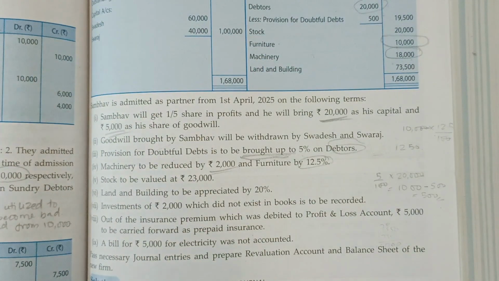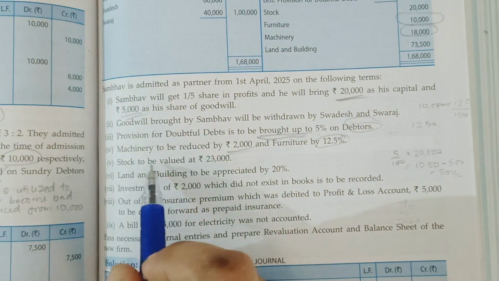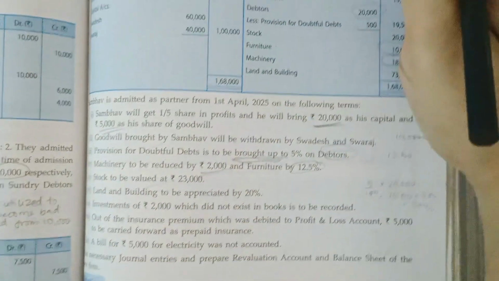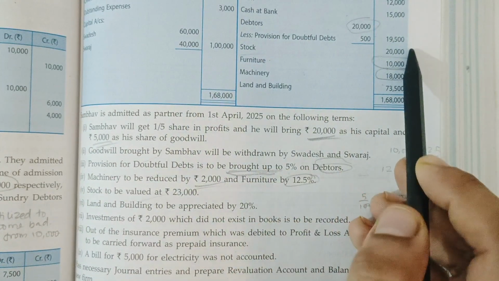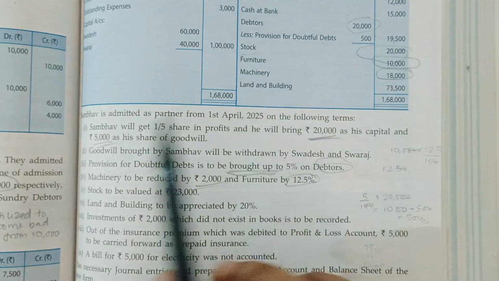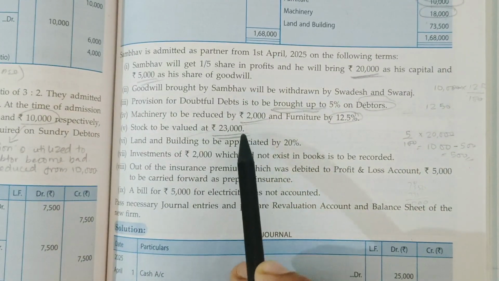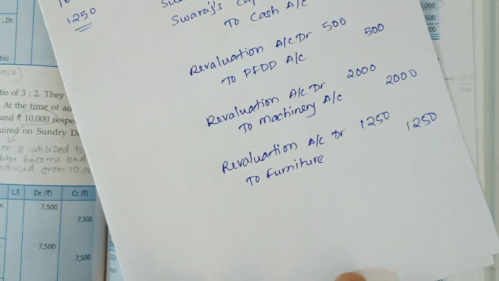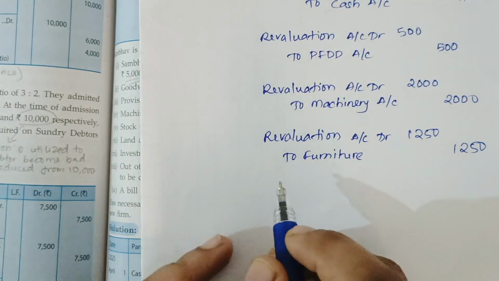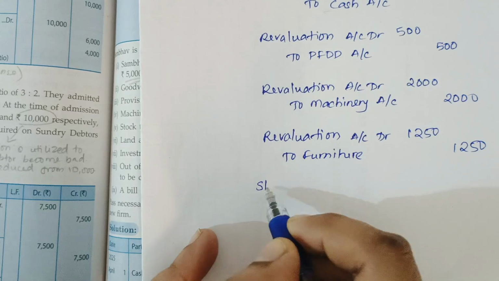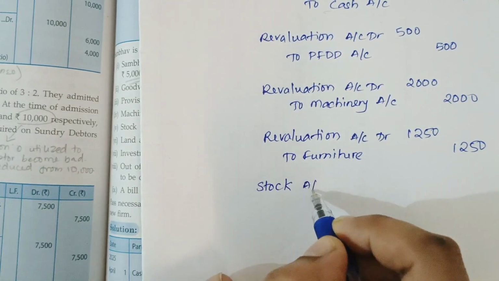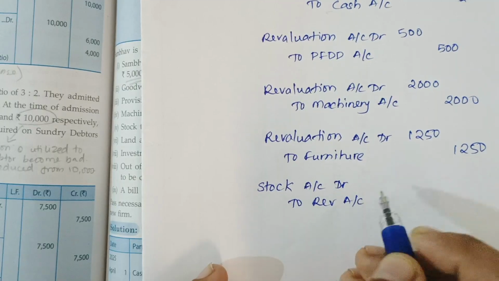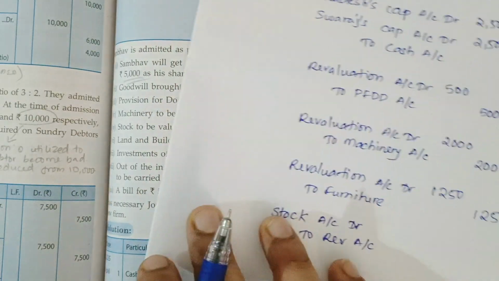The next one is stock to be valued at 23,000. The book value of stock in the balance sheet is 20,000. So there is an increase of 3,000 in stock. Stock is an asset, so it is an increase in asset. So it will be stock account debit to revaluation account, and the amount is 3,000.